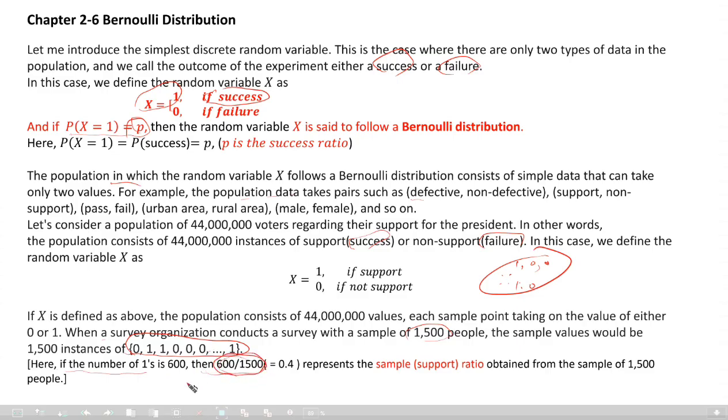What does that mean? It represents the sample support ratio obtained from the sample of 1,500 people, right? So this Bernoulli distribution is related to proportion or ratio. We will consider it later.